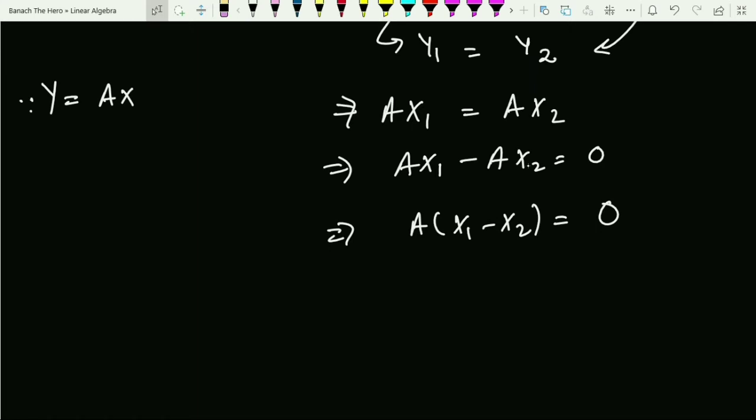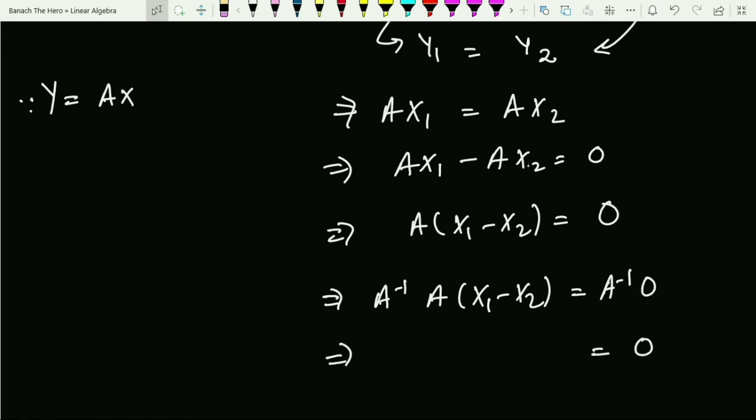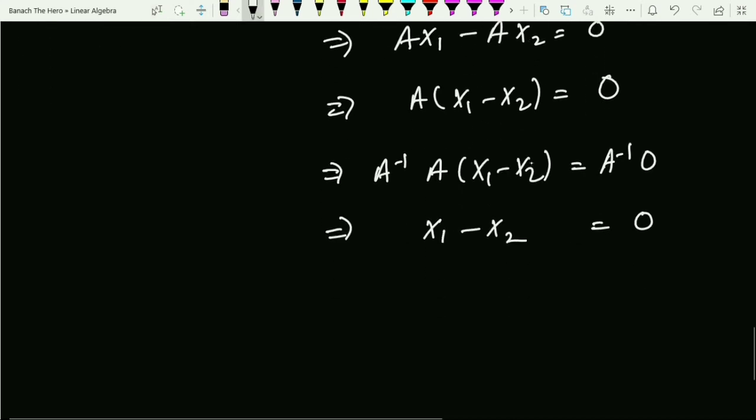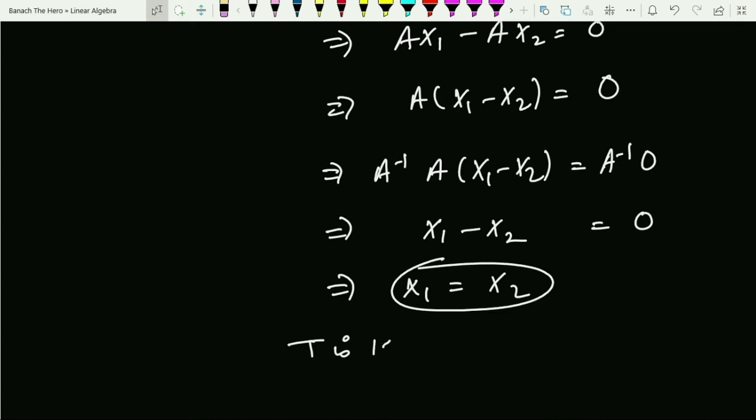Now can I apply A inverse on both sides? Since it exists, just apply A inverse on both sides. Now A inverse into the 0 matrix is 0 only, and A inverse into A is identity, and identity into anything is that element itself. So this implies x1 equals x2. In the beginning I considered the images are equal, and finally I showed the elements are equal. So this implies T is 1-1, so that is, T is non-singular.